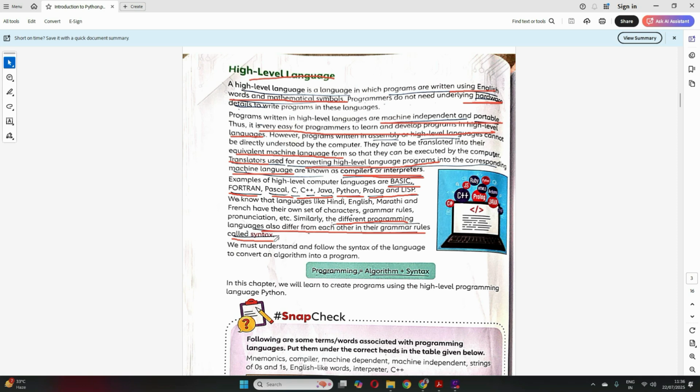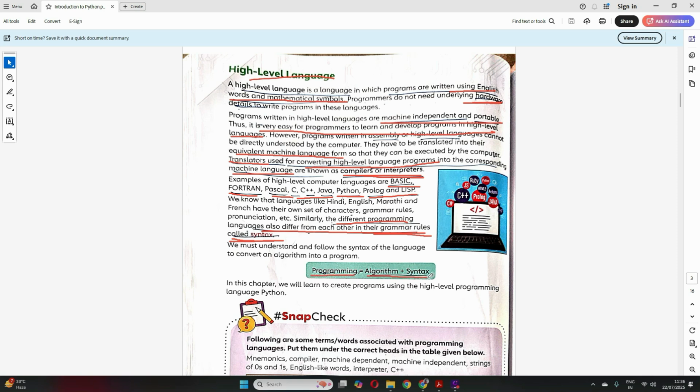So each programming language has its own way of writing, its own syntax. Like in English we have a certain way of writing something. In Hindi it's a different way of writing the same thing, correct? In the same way, different programming languages differ from each other in their grammar rules, which is called syntax. So we have different syntax for different programming languages. Clear? So basically we can say programs that we write is equal to algorithm plus syntax.